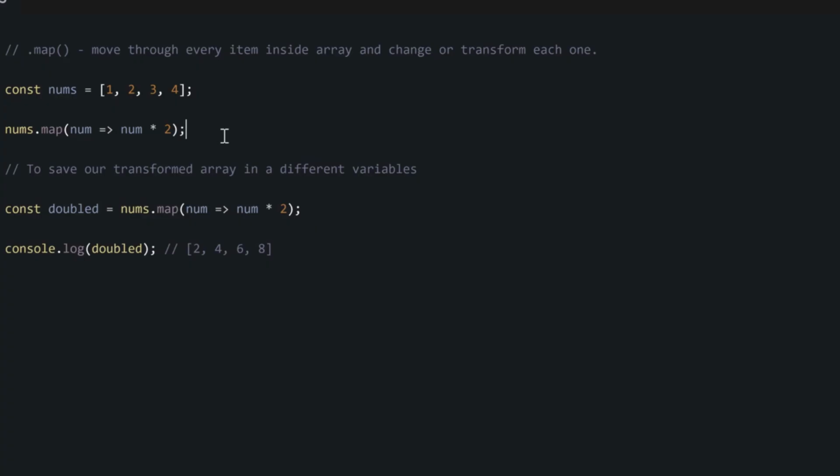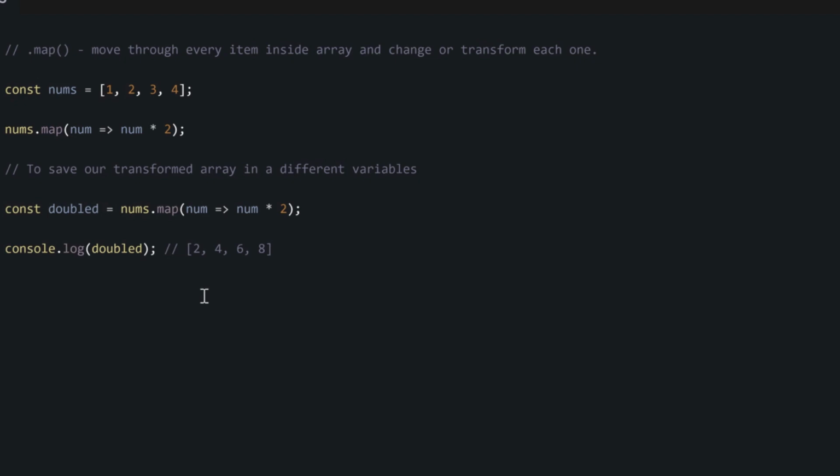So now, after you supply the parameter and write the arrow function, you write the kind of transformation you want to perform. This one, we just want to multiply each of our items by 2. So now, this one will loop 4 times. For the first time, num would be 1. It will do 1 times 2 and save it inside one new array. Then it will do 2 times 2, save it. 3 times 2, save it. Then 4 times 2, save it. Then this new array, our transformation, it will return back to us so that we can save it inside a variable and use it